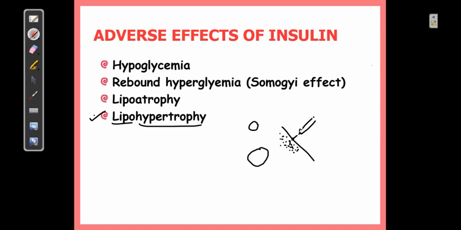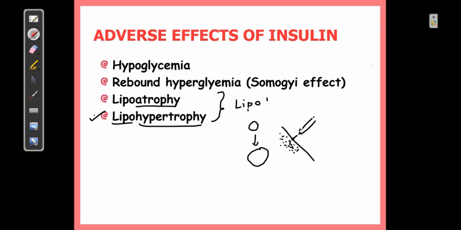So this is understandable, that at the site of injection insulin can produce hypertrophy, but atrophy can also be produced. So two adverse effects that you can consider, one is lipohypertrophy and second is lipoatrophy. Commonly these two are referred to as lipodystrophy. So lipodystrophy is a common adverse effect of insulin injection, especially when given by the subcutaneous route. So this is the description of that.